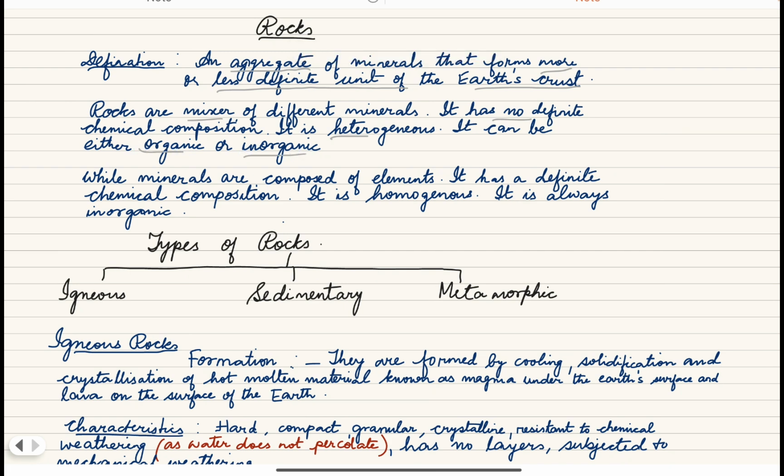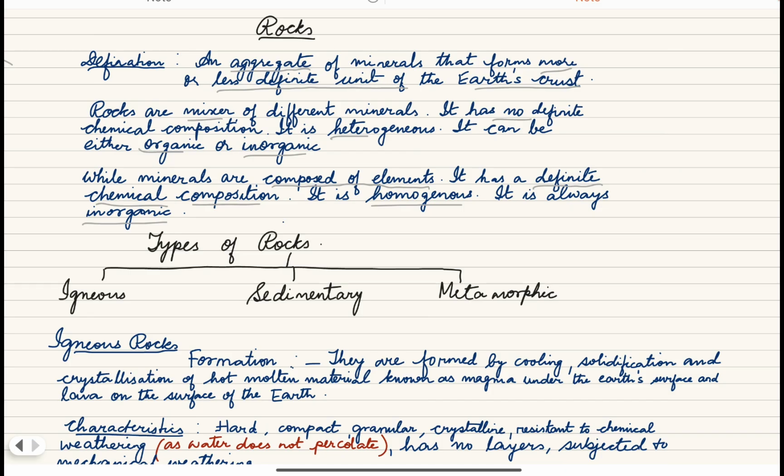Now, if I want to differentiate between rocks and minerals, you see, minerals are composed of elements. That one was a mixture of different minerals, and this is, minerals are composed of elements. Rocks have no definite chemical composition, whereas minerals have definite chemical composition. And next, rocks are heterogeneous, but minerals are homogeneous. Rocks can be organic or inorganic, but minerals are always inorganic.